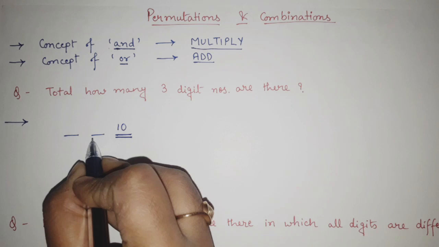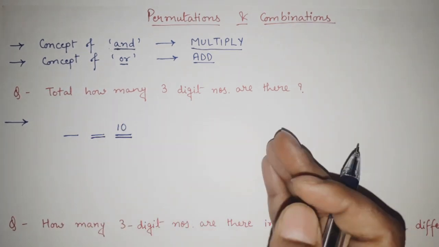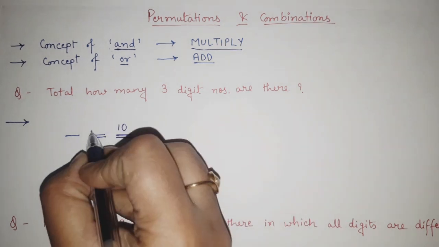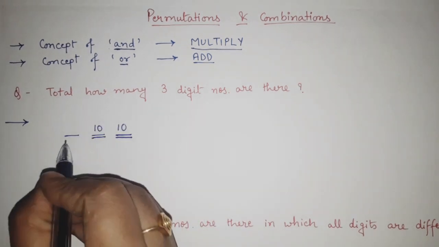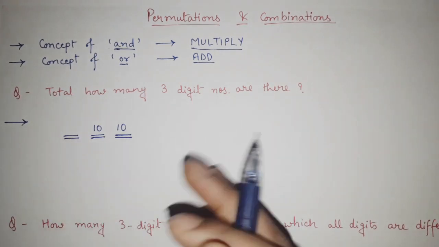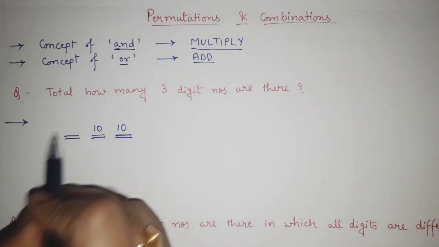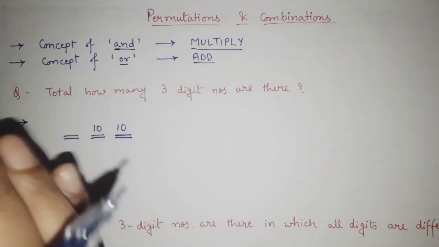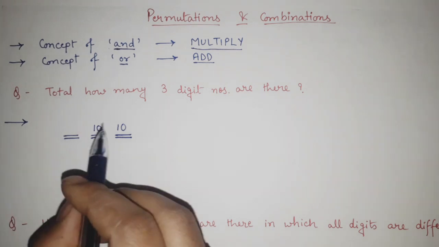Similarly, in the middle place also, any digit from 0 to 9 can be there, so the possibility for this place is also 10. Now, if we talk about the first place, 1, 2, 3, 4, 5, 6, 7, 8, 9 can all be there. But can 0 be present here? No. Why?